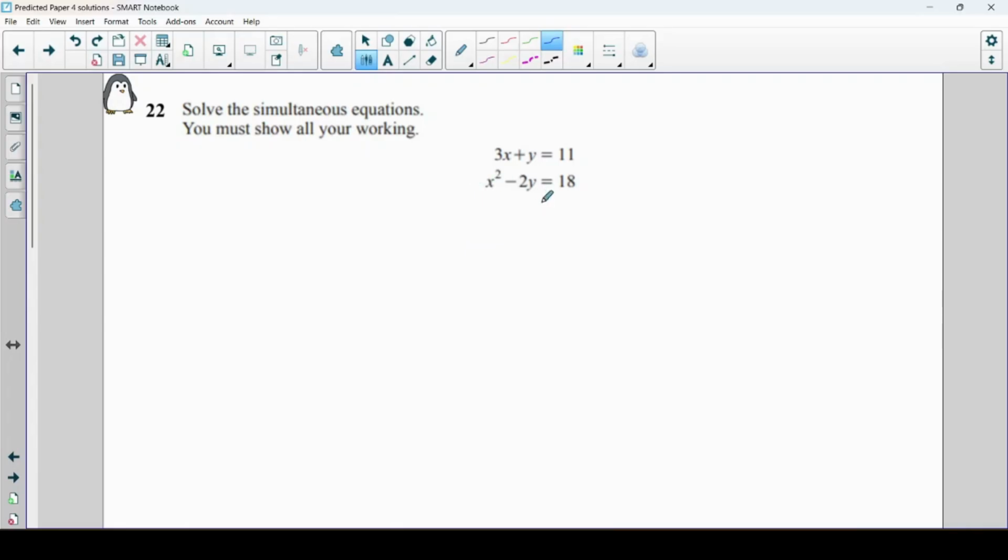So here, to solve these simultaneous equations, because one of them is quadratic, we can't do them by elimination. We're going to do them by substitution. So what I'm going to do first of all is take this one and rearrange it. So I'm going to subtract 3x from both sides to give me y equals 11 minus 3x. And I'm going to substitute that into the other equation.